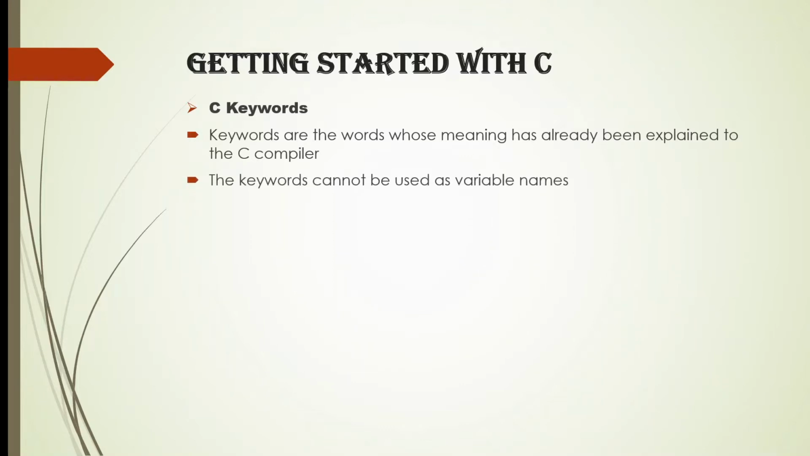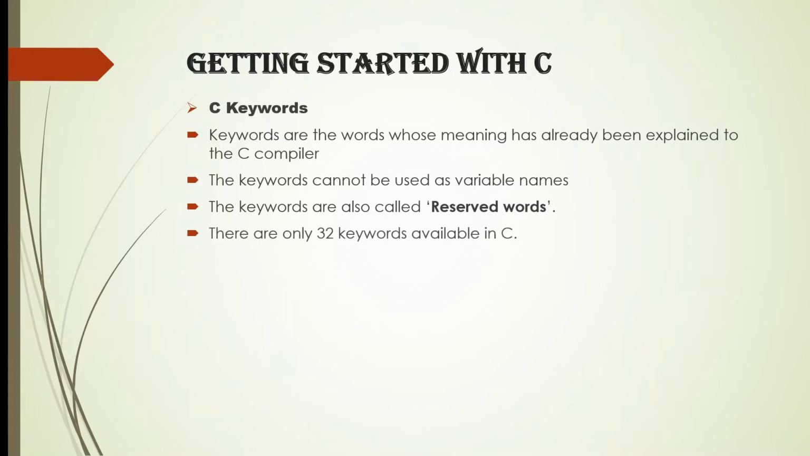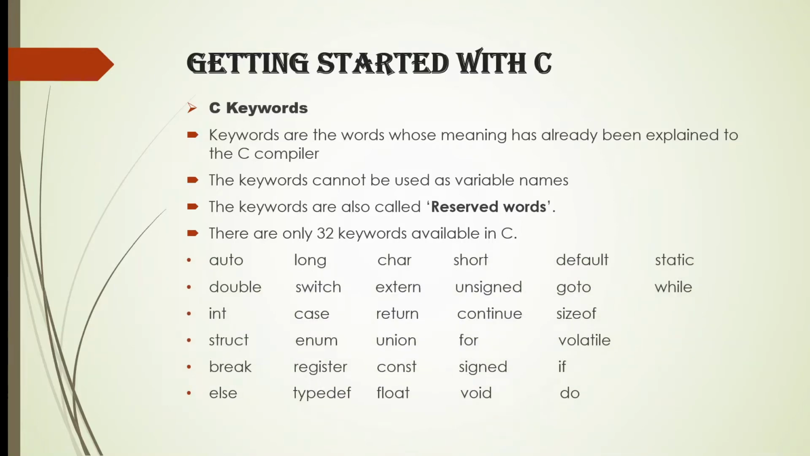So it cannot be used as a variable name, as it will create confusion for the compiler. Either it is a variable or a keyword. So we cannot use them as a variable name. The keywords are also called reserved words. There are only 32 keywords available in C. So some of them are there.